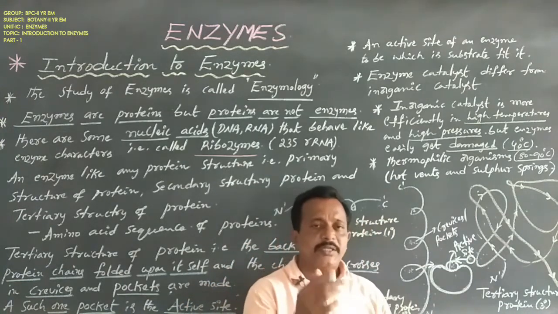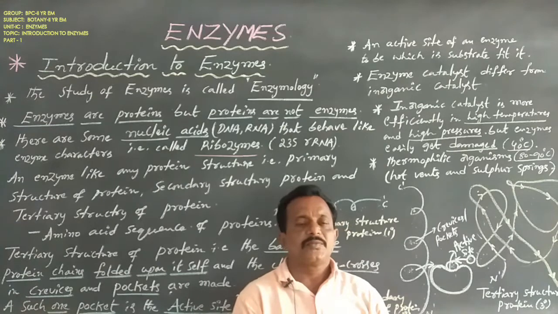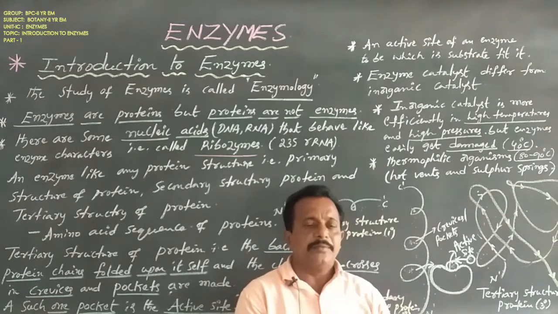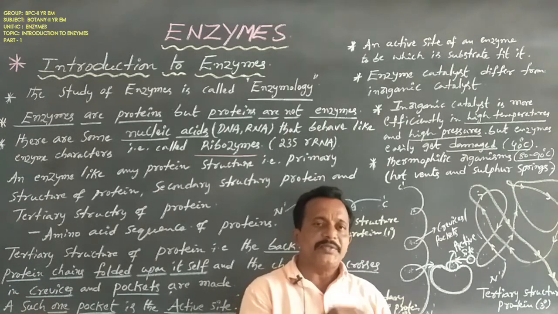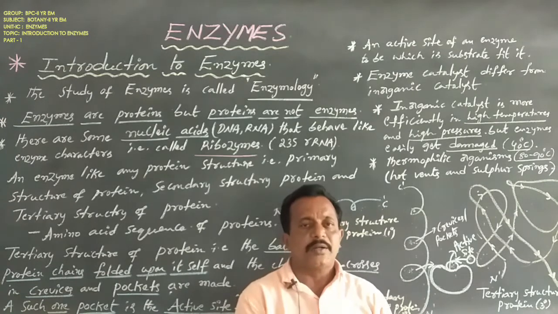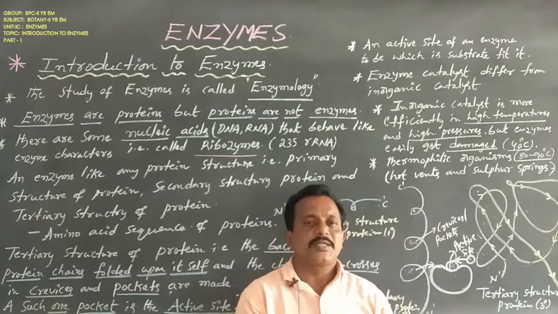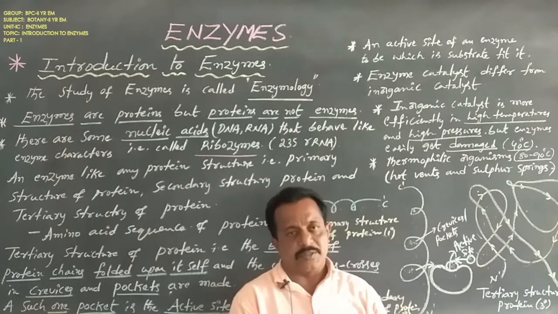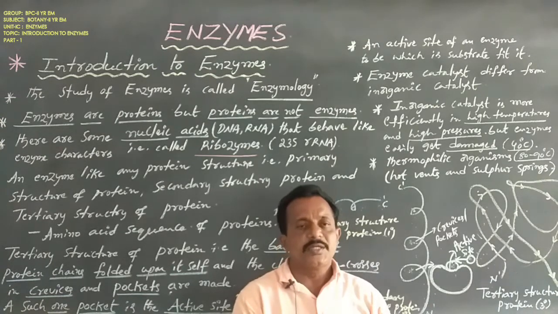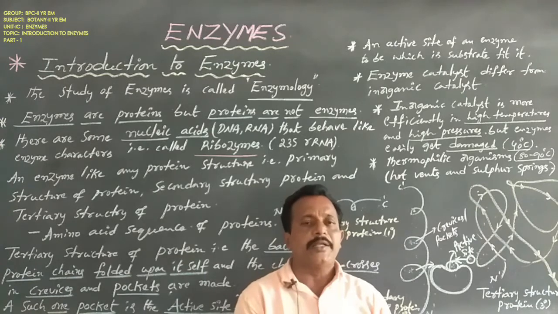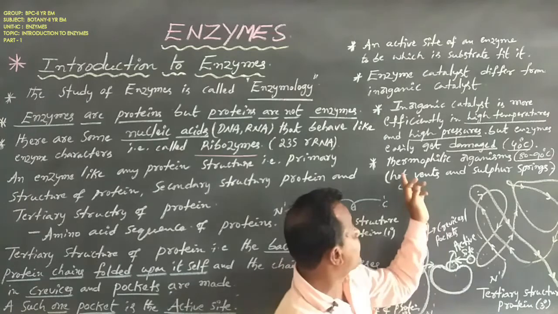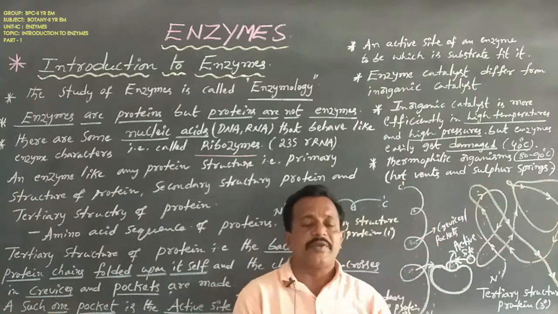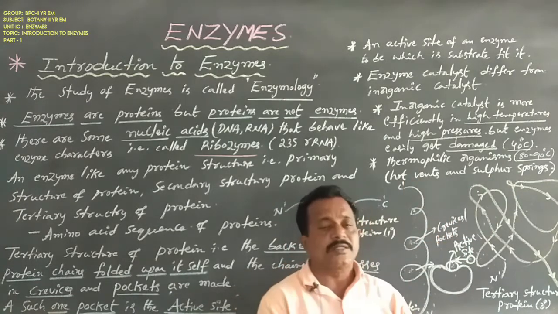So dear students, to be highly efficient, enzymes are isolated from some organisms. These organisms grow at high temperatures, such as in hot vents and sulfur springs.